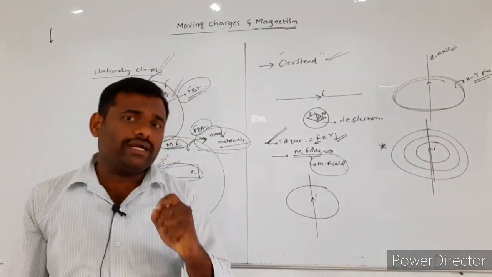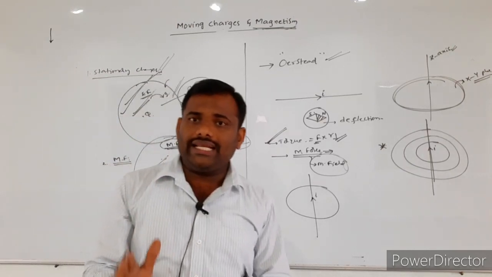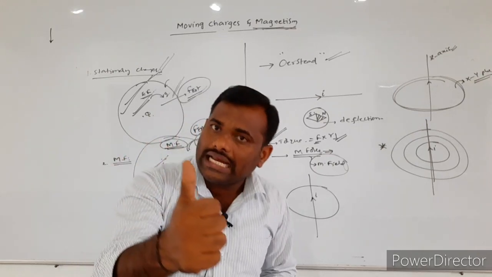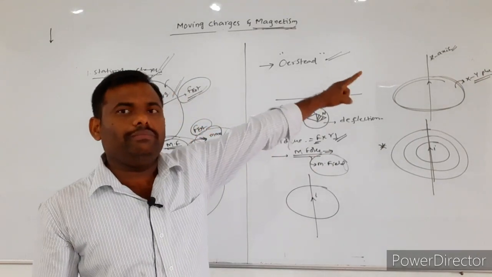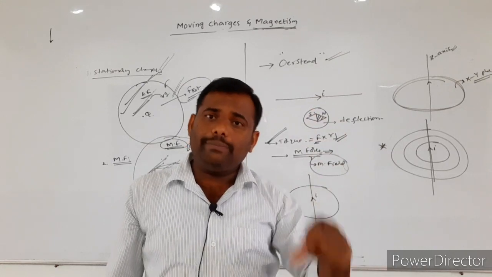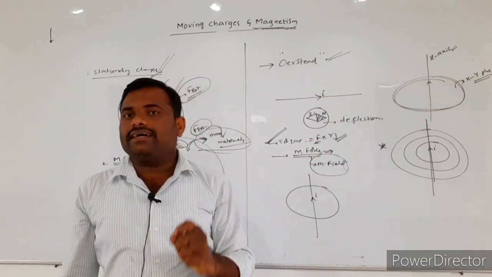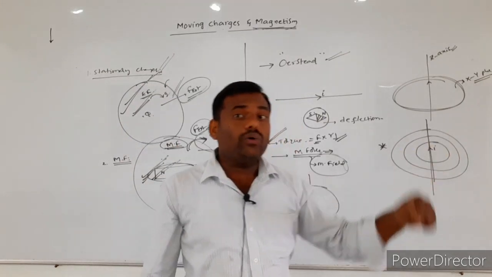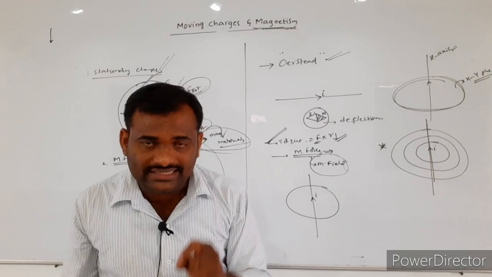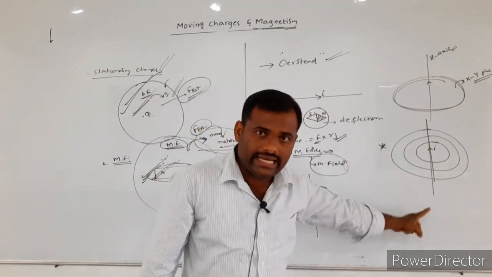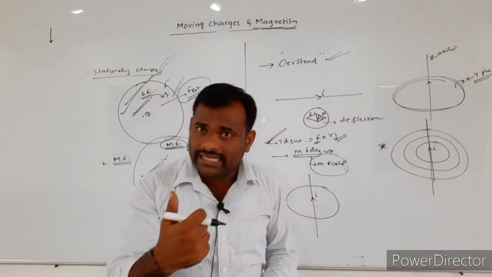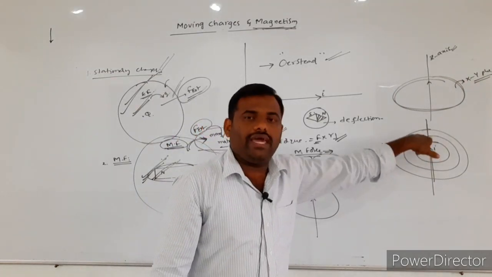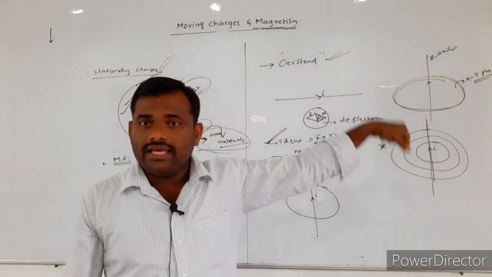According to the Oersted principle, if you take a straight current carrying conducting wire, around the wire a magnetic field will be formed. Whenever the magnetic field is there, the magnetic lines of force also exist. Around the wire, the magnetic field lines are formed in the form of concentric circular loops.